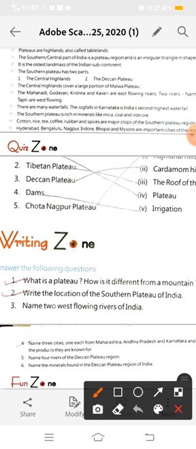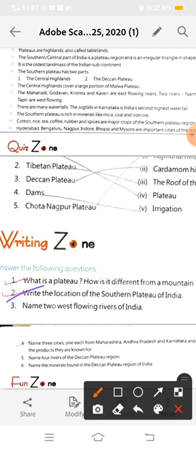Now the next question is: write the location of the southern plateau of India. What is the location of the southern plateau of India? Everyone knows about it, revise it.